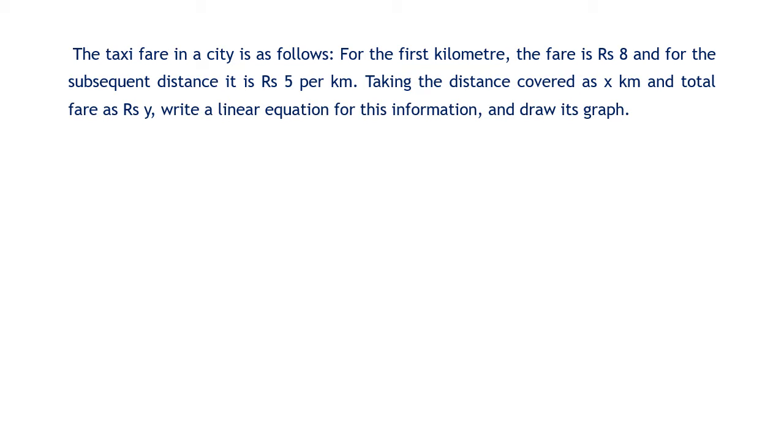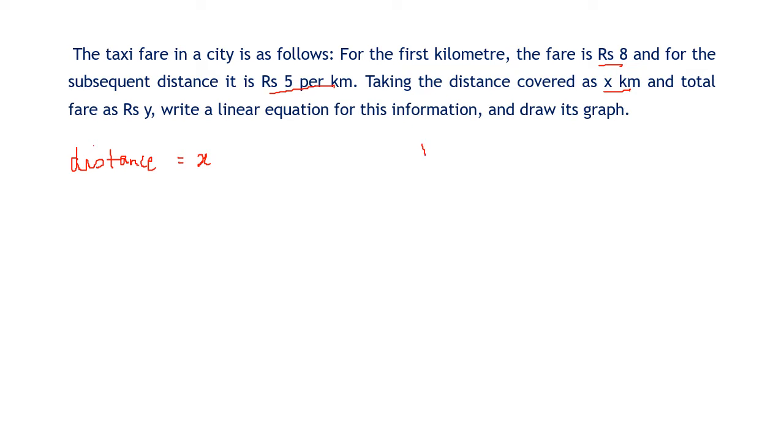Read the question. The taxi fare in the city is as follows. For the first kilometer, the fare is fixed at rupees 8, and then it is rupees 5 per kilometer. Now the distance covered is given as x.